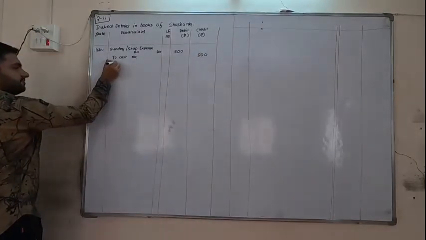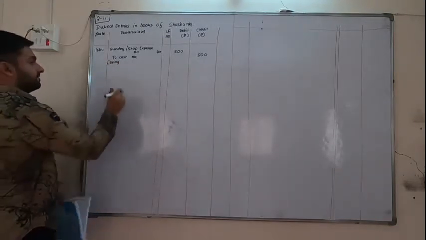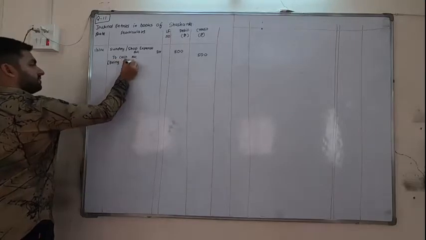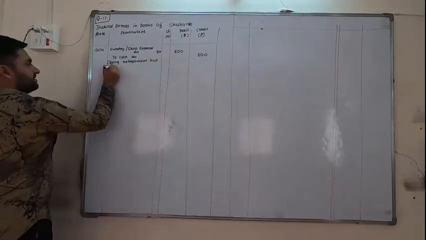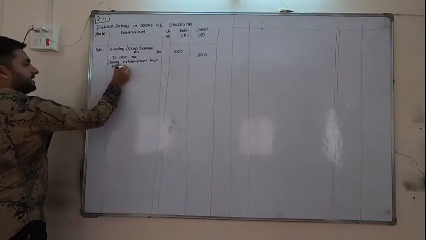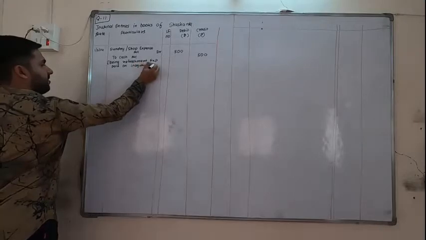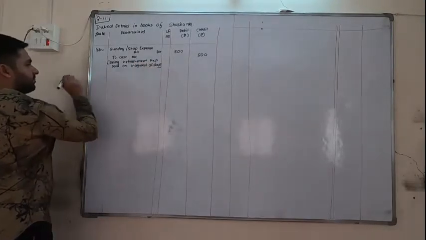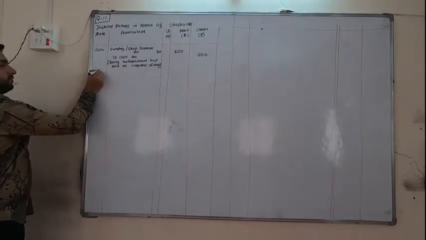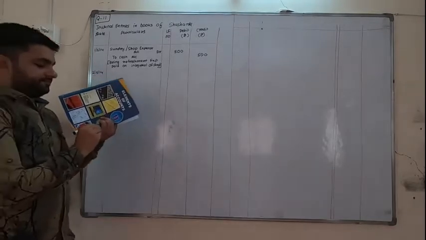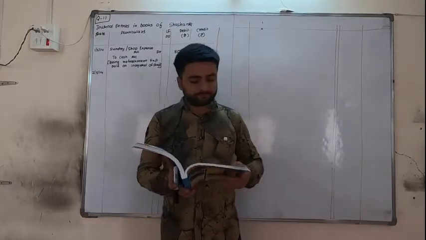Being refreshment expense paid on inaugural of shop. Next date is 2/5/14.